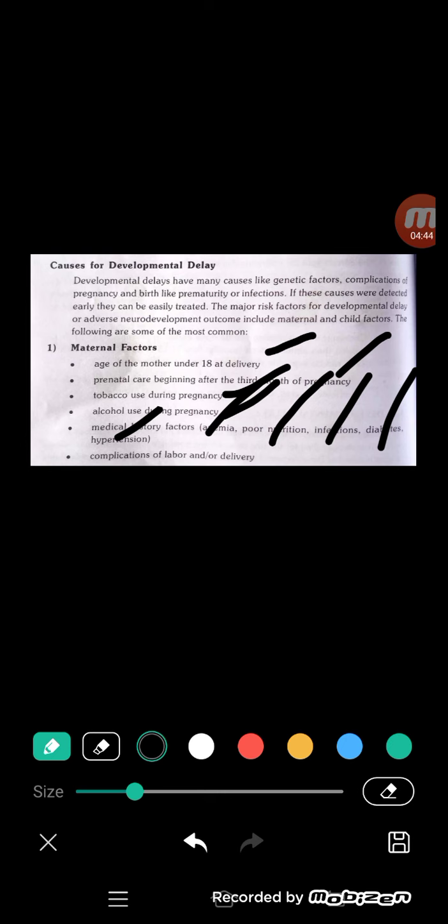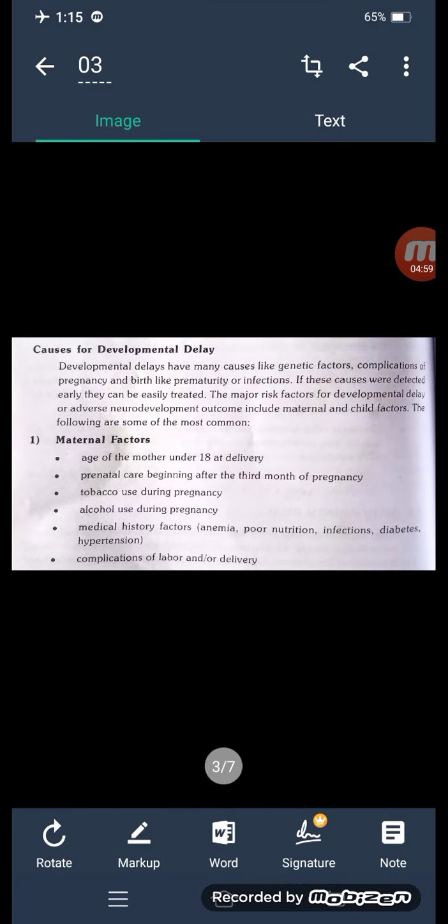And complications of labor and other deliveries. Any complications during delivery can also cause developmental delay in the baby. These characters are present in the mother. And the next one,